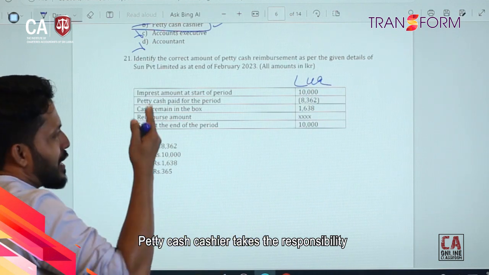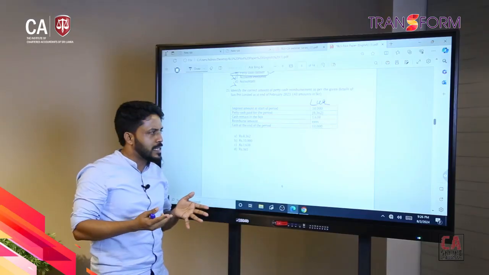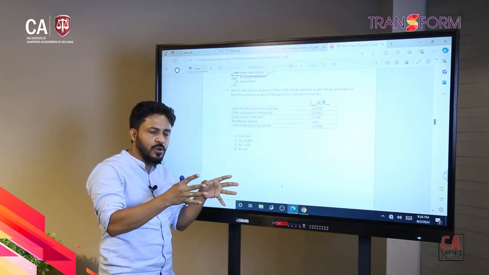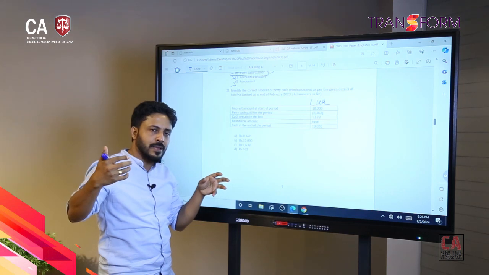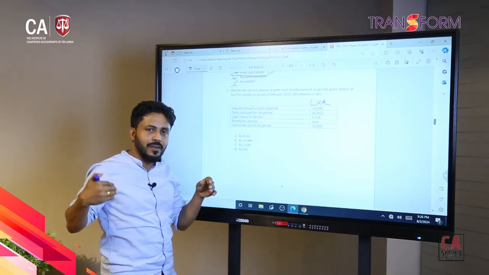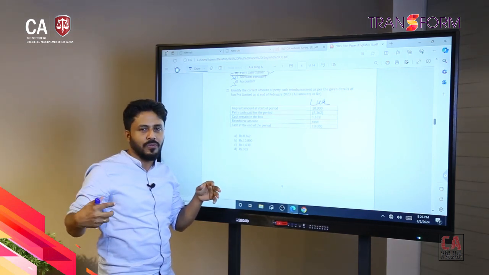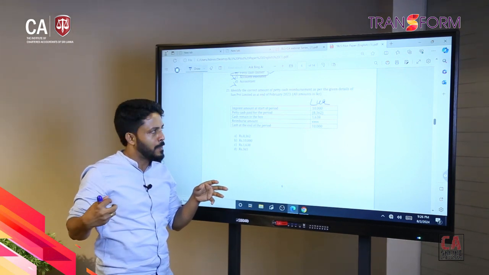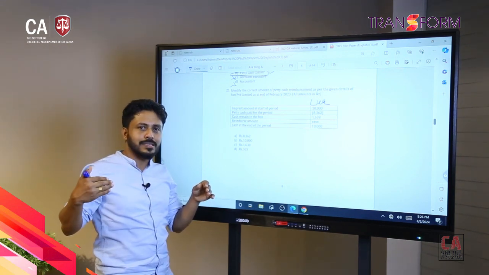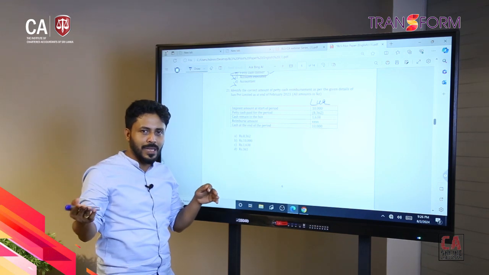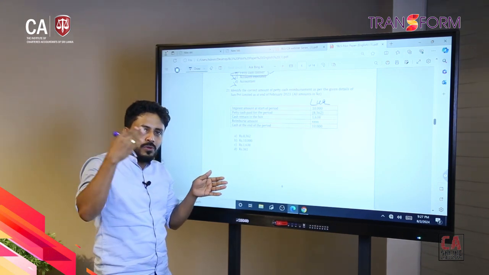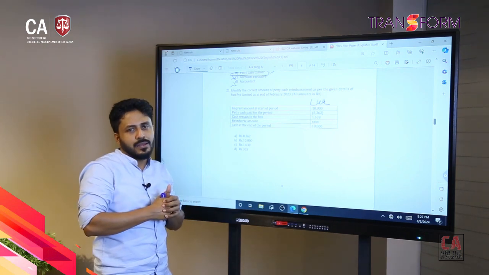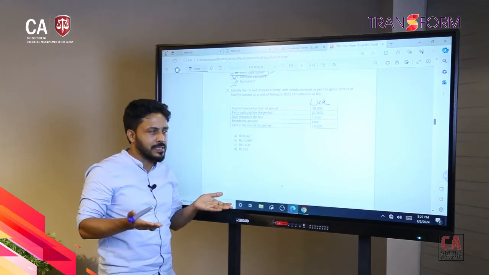So then basically in a petty cash process we are having the petty cash float, and then during the period expenses, and the balance should be available in the safe, in the location, right? And whatever the expenses incurred during the period will be reimbursed by the main cashier to the petty cash handler. So that's the main process, right?